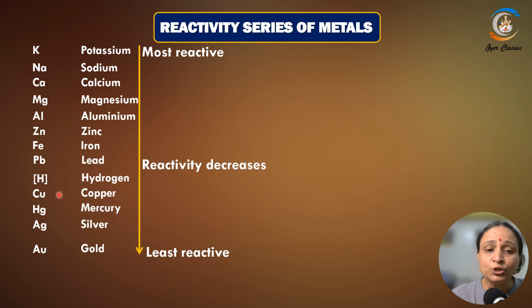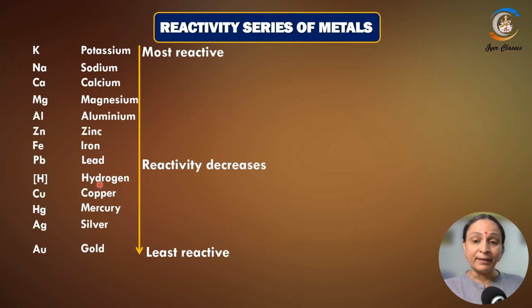But why hydrogen? Hydrogen is not a metal, but it's put here so that the metals which are above the hydrogen can displace hydrogen, and the metals which are below the hydrogen will not be able to displace hydrogen in any of the reactions. Now is it clear? Now this has to be by heart. Okay, now pause the video and learn this reactivity series once with me and then on your own.